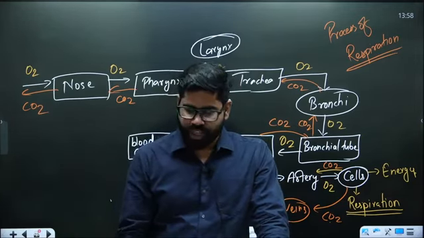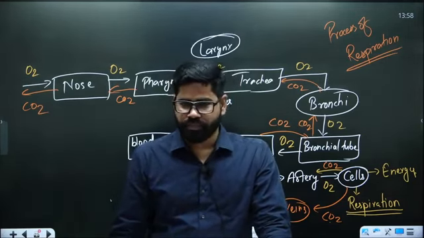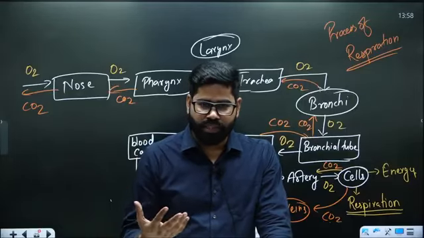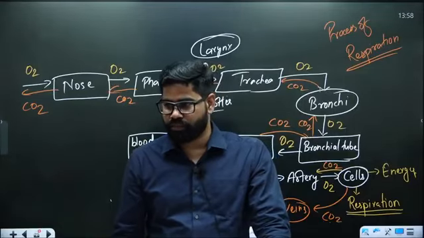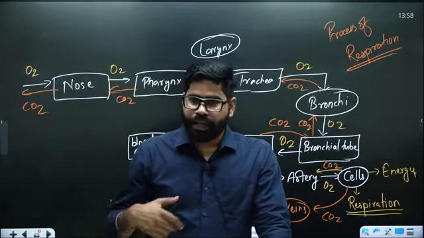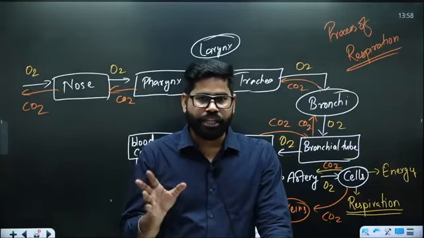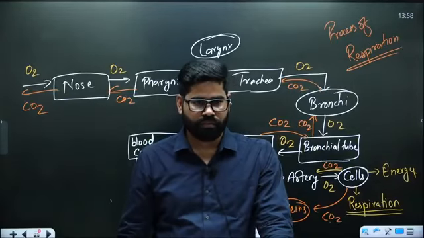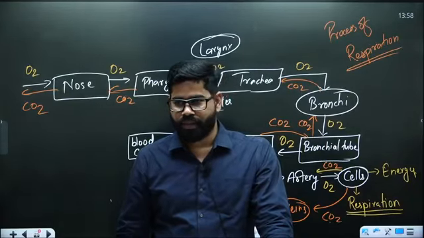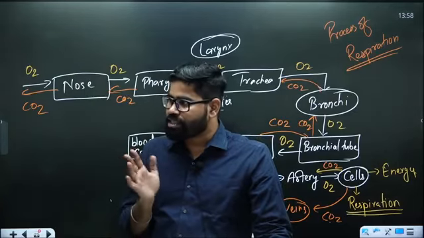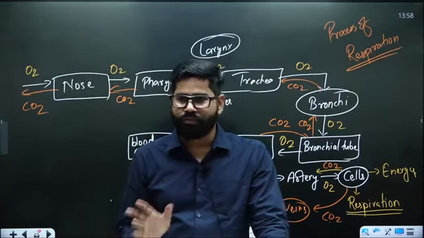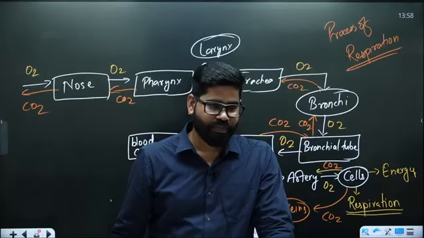The air which we are breathing out, will it have more oxygen or more carbon dioxide? The air which we are breathing out has 16% oxygen. Okay. The air which we are breathing out is having 16% oxygen and roughly 4% carbon dioxide.